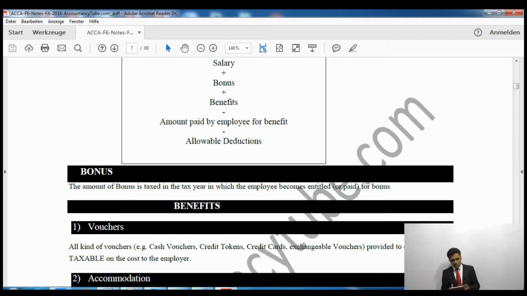Now, what we have to deduct out of that is whatever we have paid as employee for the benefits. Now, how is it possible? When it is a benefit, it means benefit. Will I have to pay for that? Sometimes you have to. Say for example, you were going to buy a car and you liked a very expensive car, and then you thought it's too expensive, I can't buy it. You did not tell your boss that you are going to buy a car. You were sitting in your office and your boss came to you and said, you are doing quite well, I'm thinking to gift you a car worth 15,000 pounds.